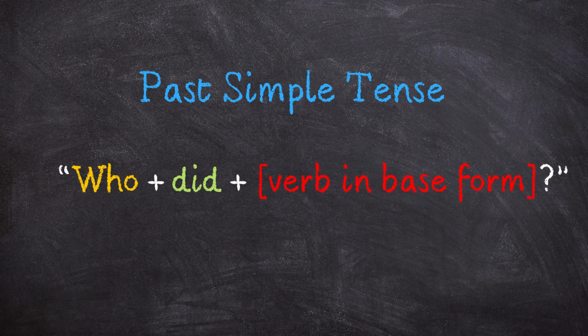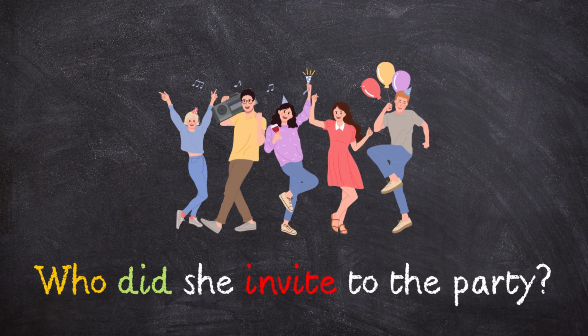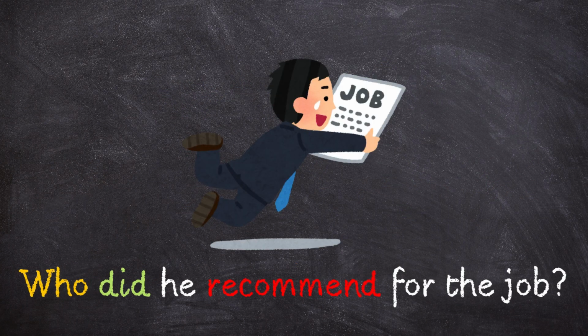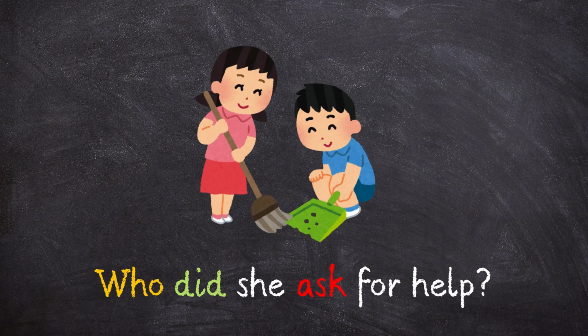Past simple tense. Who plus did plus verb in base form, followed by a question mark. Who did she invite to the party? Who did he recommend for the job? Who did she ask for help?